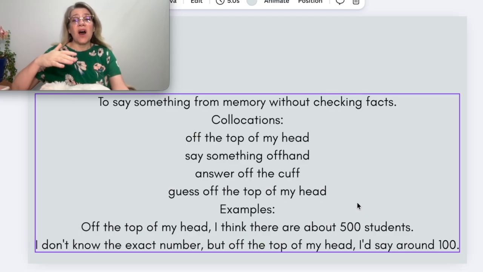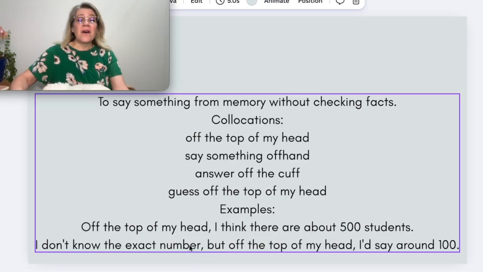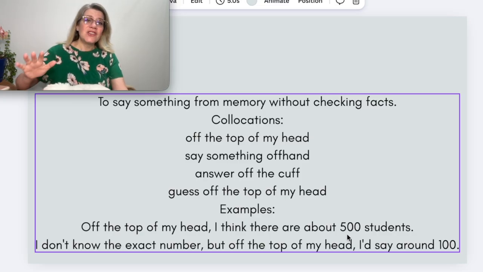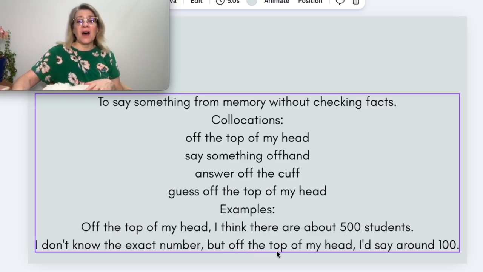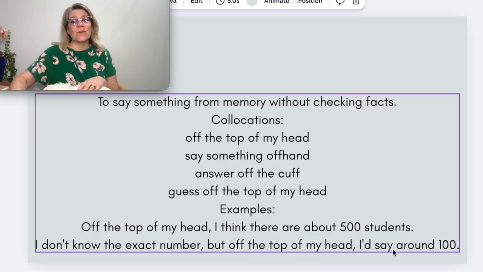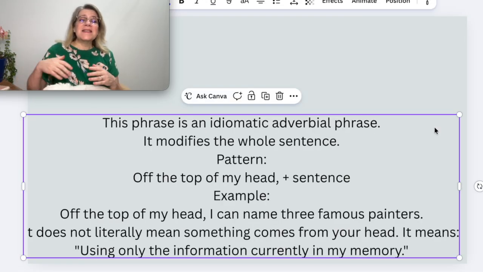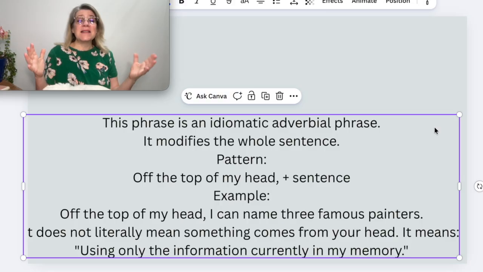We use the phrase off the top of my head, or offhand. If something is off the top of your head, offhand, off the cuff, then it means that you're saying, I have not thought this through completely. I'm just thinking out loud. Off the top of my head, I think there are about 500 students. I did not check to make sure. I just know it's around that number. I don't know the exact number, but off the top of my head, I'd say around 100. So this is an idiomatic adverbial phrase, and it means I didn't check the number.